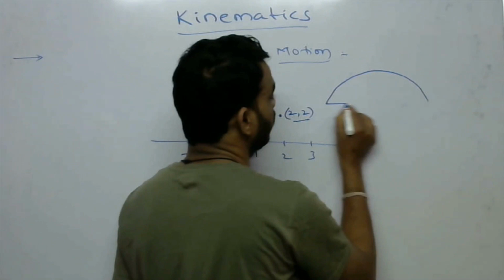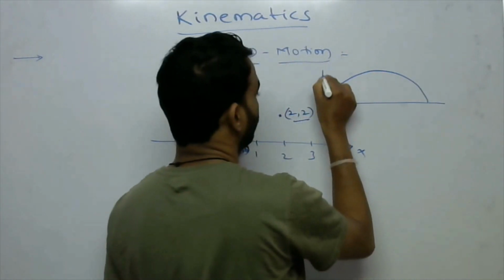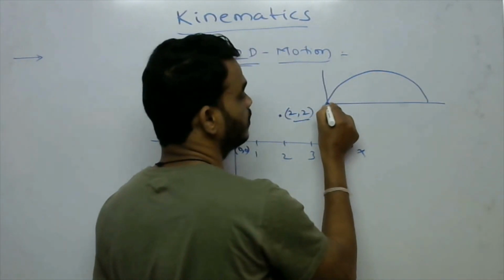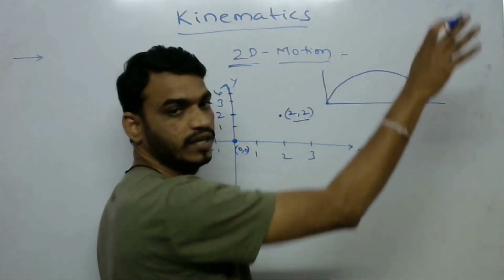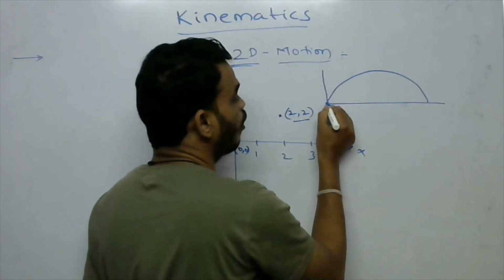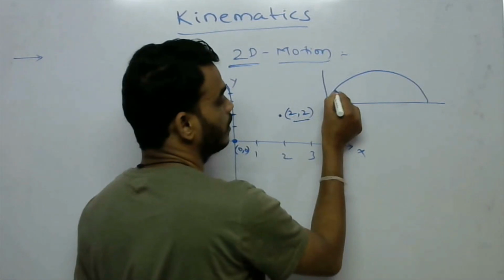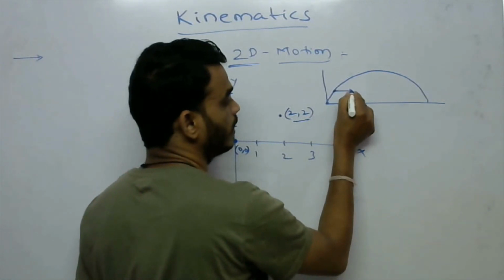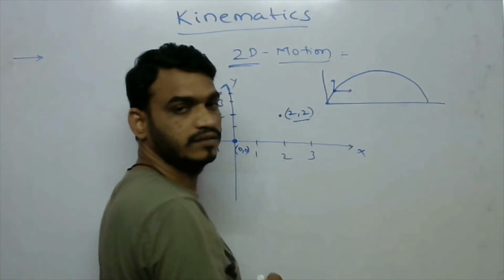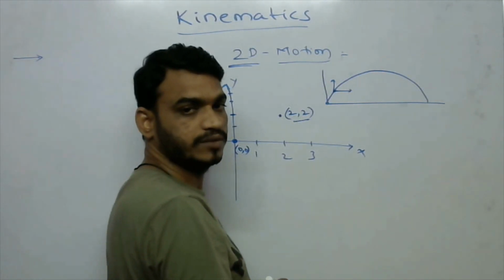Initially, from this point I am throwing it. After some time the particle is present here, so along the x-axis and y-axis its position changes.